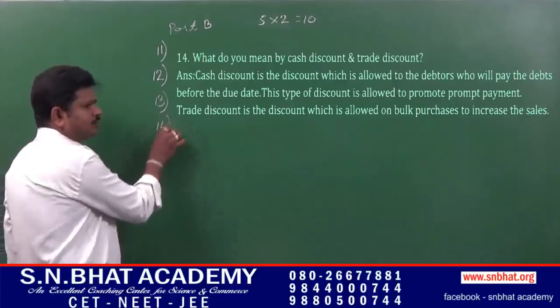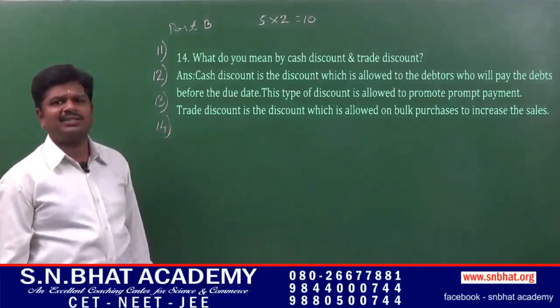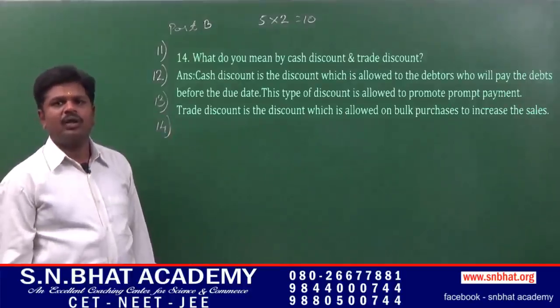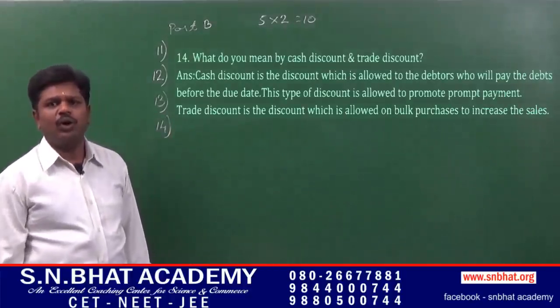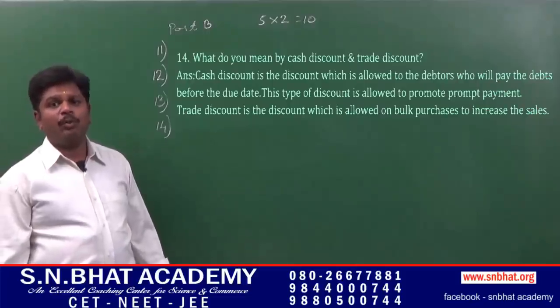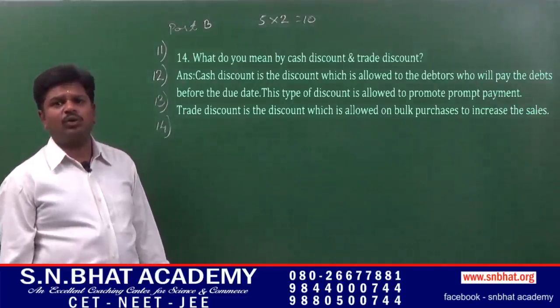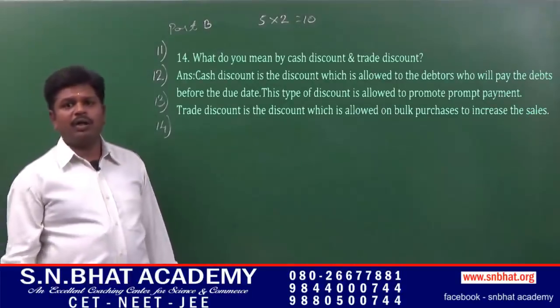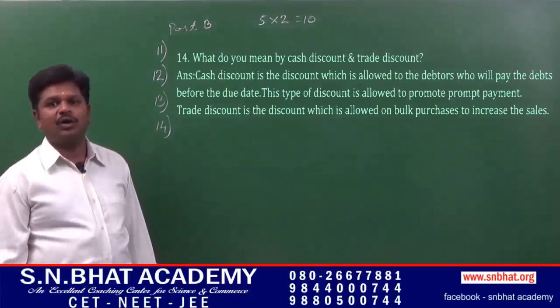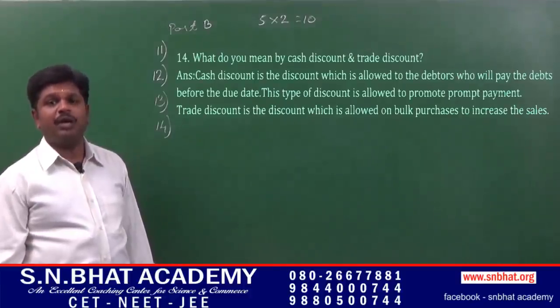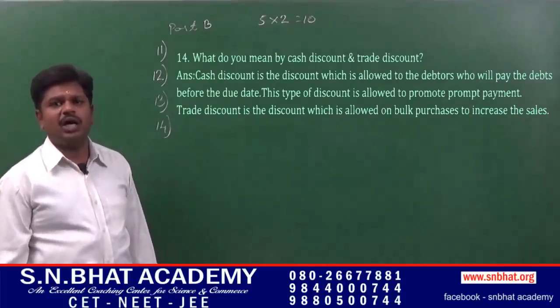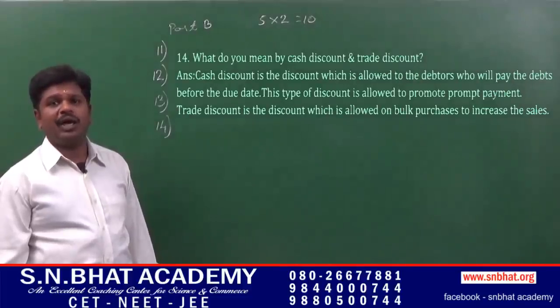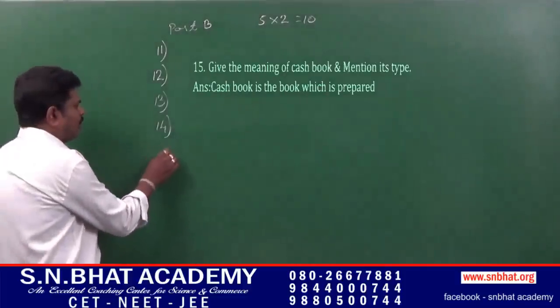Question number 14. What do you mean by cash discount and trade discount? Cash discount is the discount which is allowed for the prompt payment, or it is the discount which is allowed to encourage the prompt payment, or it is the discount which is allowed for the payment which is made before the due date. Whereas trade discount is the discount which is allowed on bulk purchases to encourage or to increase the percentage of sales.